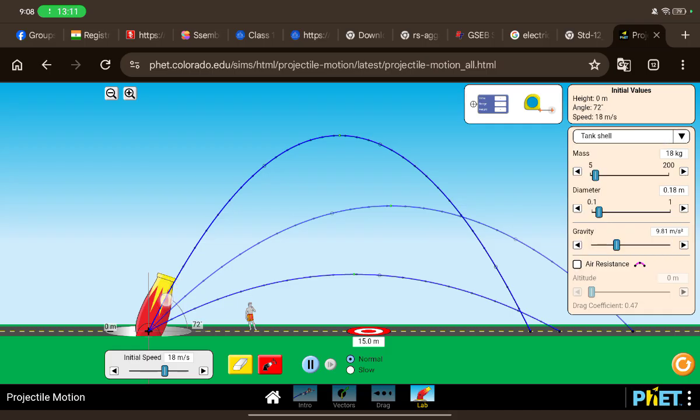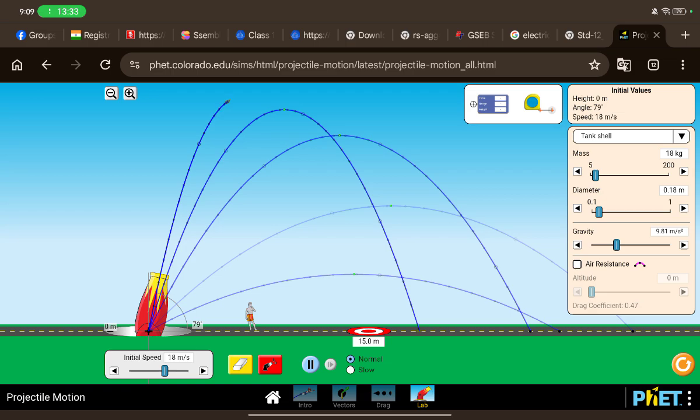Now let's increase the angle. Okay, it's 73 degrees now. What happens? Yeah, it is getting closer to the cannon, yes or no? But as you can see, the height is also increased, right? Yes. Now let's project it at 79 degrees. Let's see what happens. Oh, here the height is maximum, right?